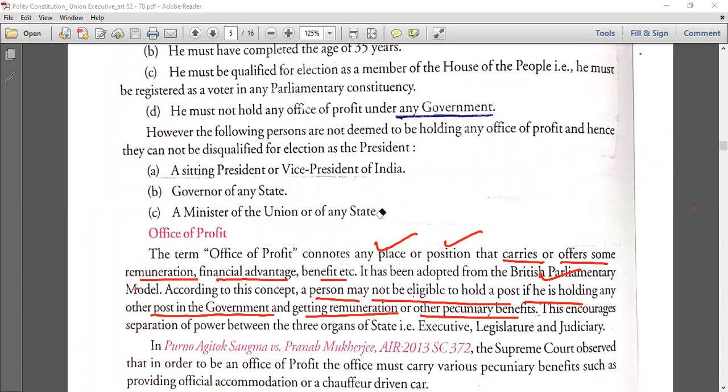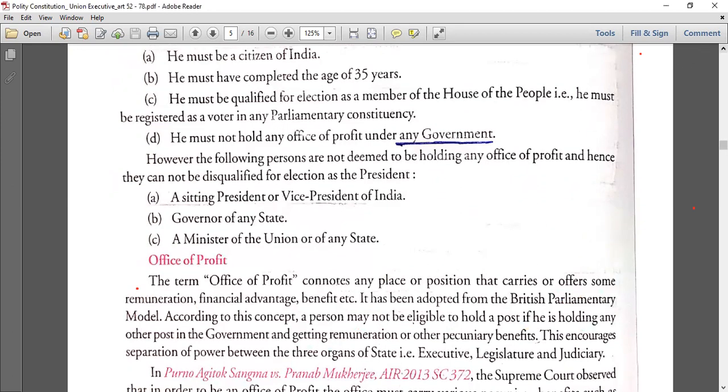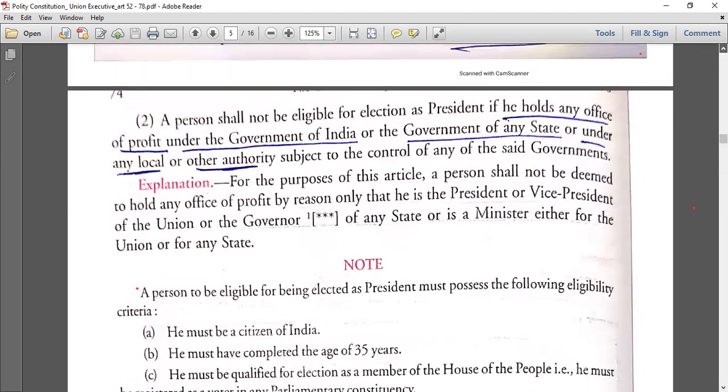Now there is a catch here. You can just see here. The person shall not be eligible for election as president if he holds any office of profit under the government of India or the government of any state or under any local or other authority subject to the control of any of the state government. So it means office of profit not under India, not under any state, not under any local authority also.